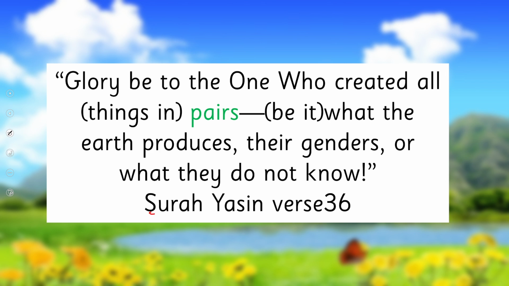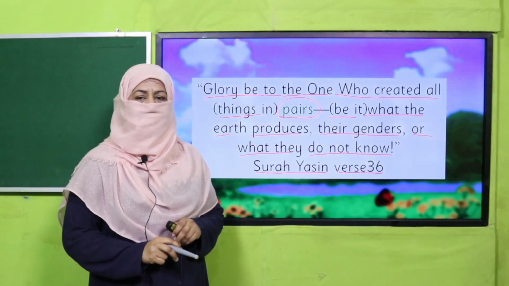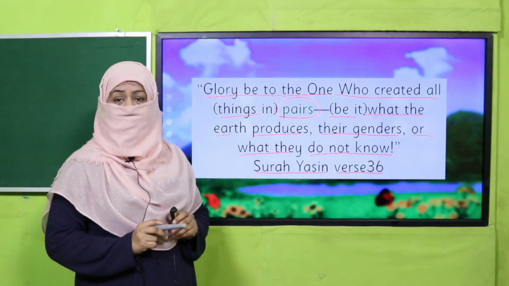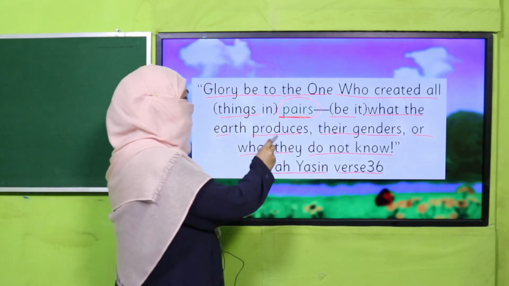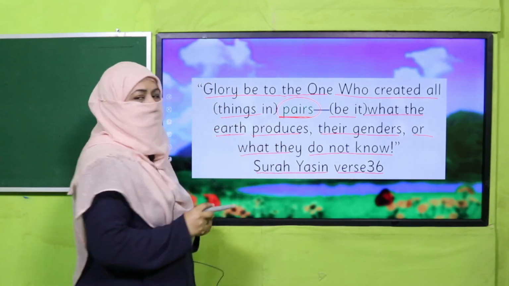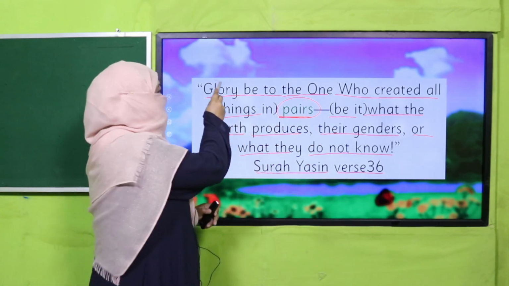Let's start with the name of Allah subhanahu wa ta'ala. Allah mentions in Quran, Surah Yasin, verse 36, "Glory be to the one who created all things in pairs, be it what the earth produces, their genders, or what they do not know." Yes, my dear children, what this beautiful verse tells us is that there are many creatures Allah has created in pairs. It grows in the earth, right? So there is a mama and baba, and their generation keeps on going. This is the message of this verse.